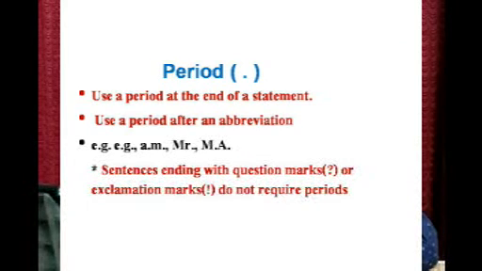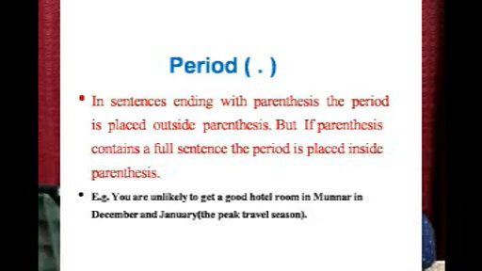And another rule is that sentences ending with a question mark or exclamation mark do not require additional periods or full stop. Next, in sentences ending with parenthesis, the period is placed outside the parenthesis. But if the parenthesis contains a full sentence, the period is placed inside the parenthesis. So, it depends on whether the sentence in the parenthesis is complete or not.